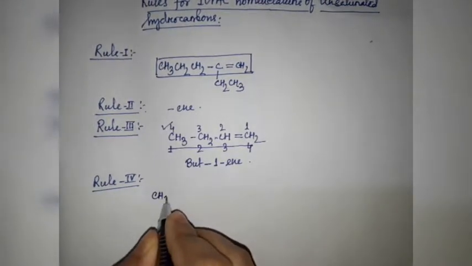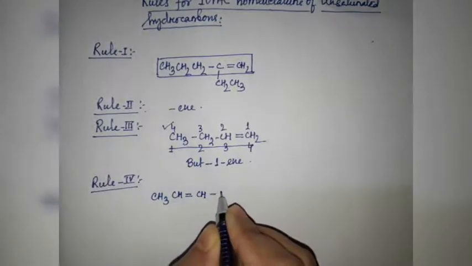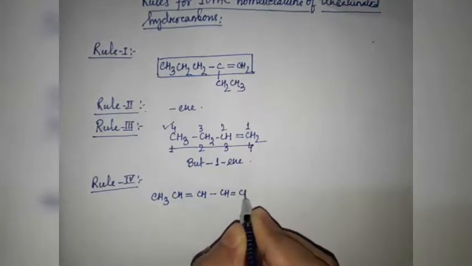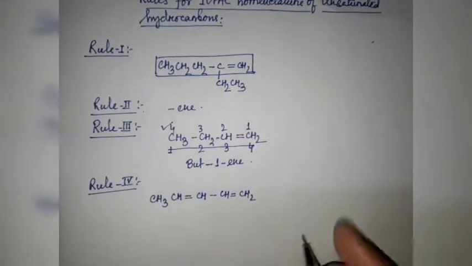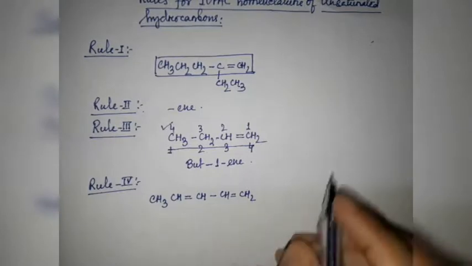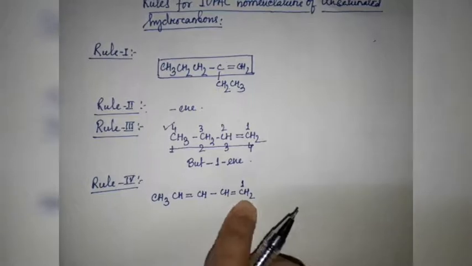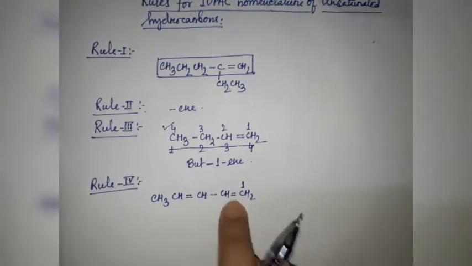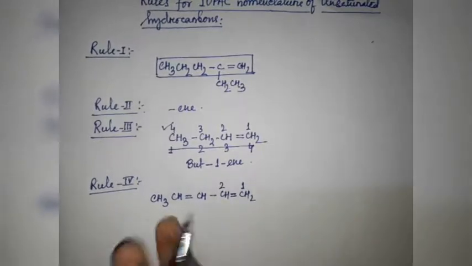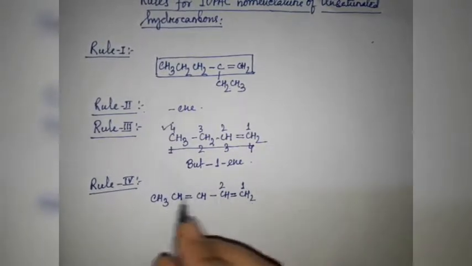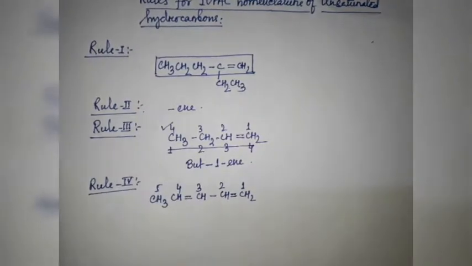For example, this one: CH3, CH double bond CH, CH double bond CH2. You can see clearly that 2 double bonds are present in this system. So we should start our numbering from this side because here the carbon atom joined to the multiple bond is getting number 1, but if we start from this side it will start from number 2. 5 carbon atoms are there.